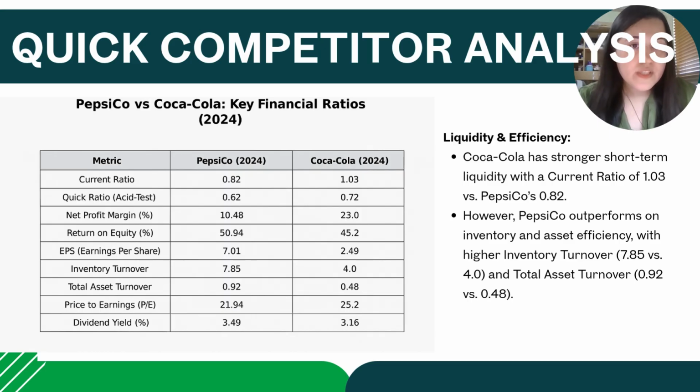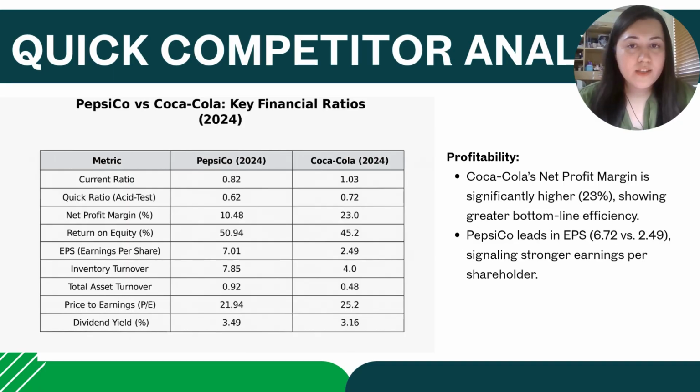In terms of liquidity and efficiency, Coca-Cola has stronger short-term liquidity with a current ratio of 1.03 versus PepsiCo's 0.82. However, PepsiCo outperforms on inventory and asset efficiency with higher inventory turnover, 7.85 versus 4.0, and total asset turnover, 0.92 versus 0.48.